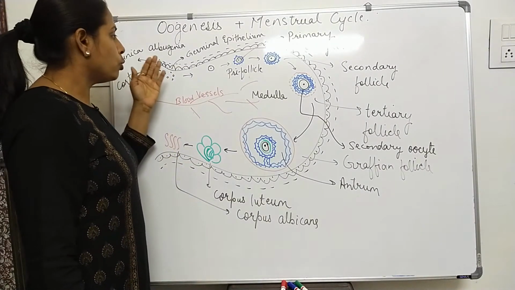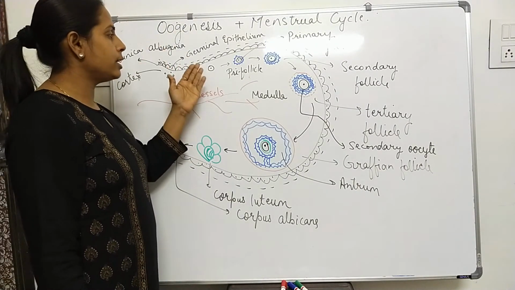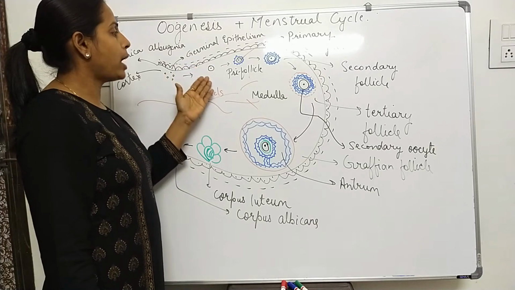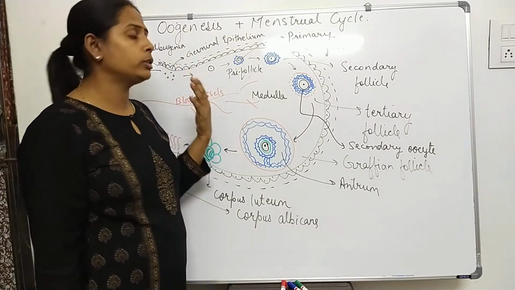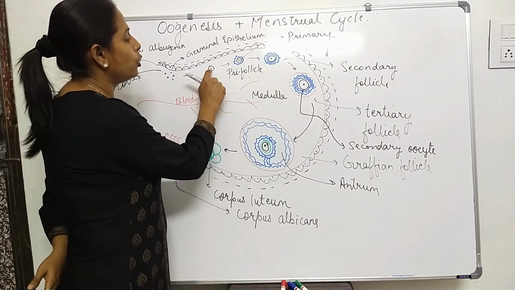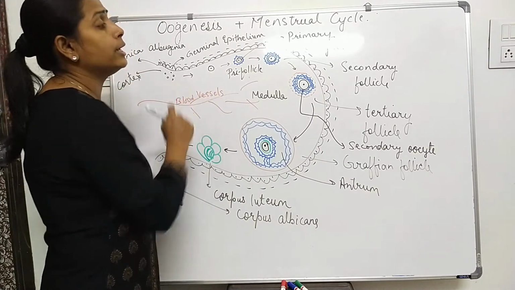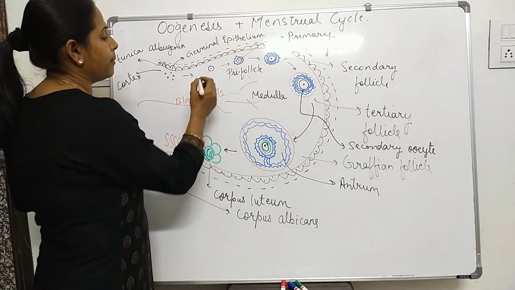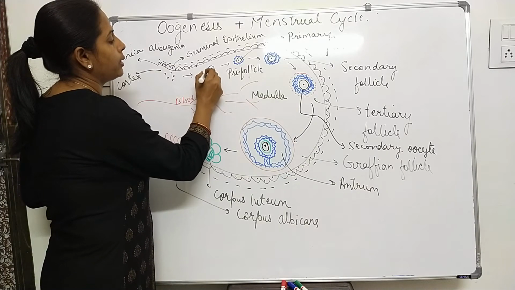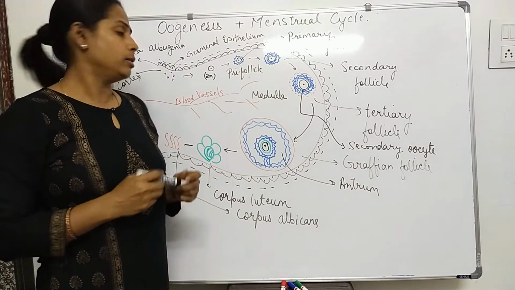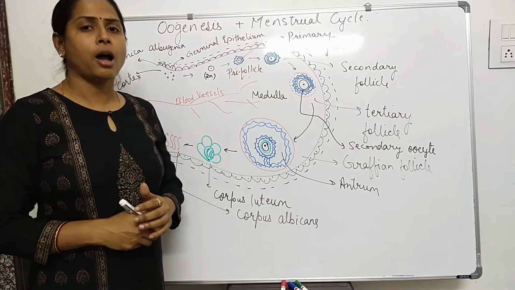Now each oogonial cell enlarges its size and forms a primary oocyte. That means this is the growth phase. This primary oocyte is still in its diploid state, because in gametogenesis the chromosome number is meant to be reduced to half.